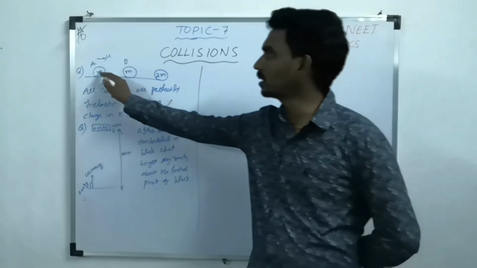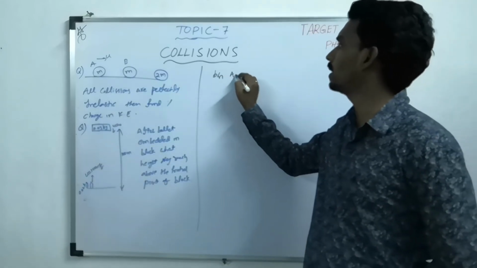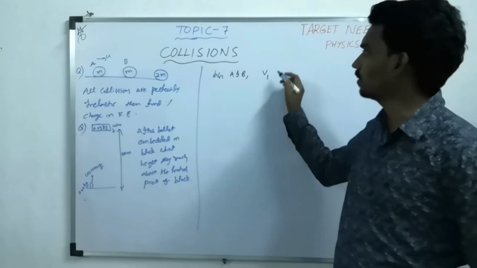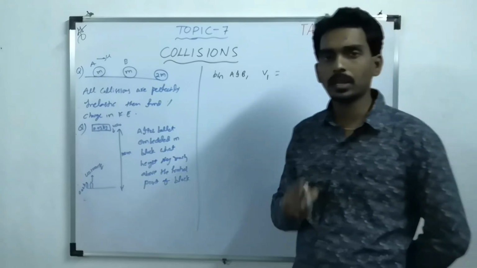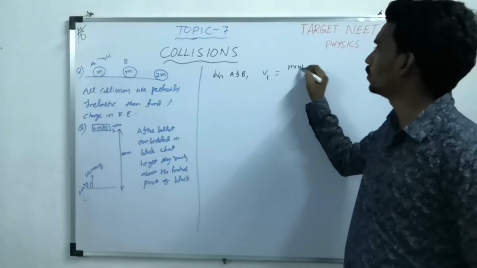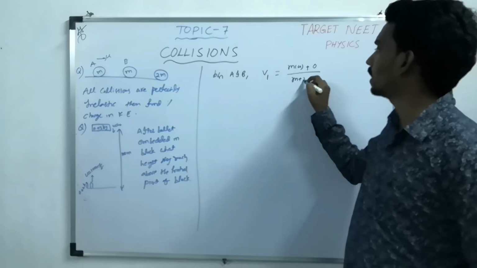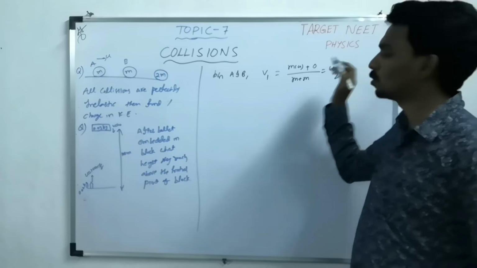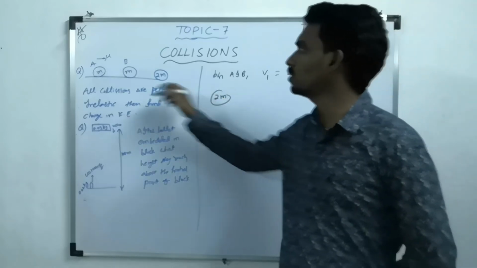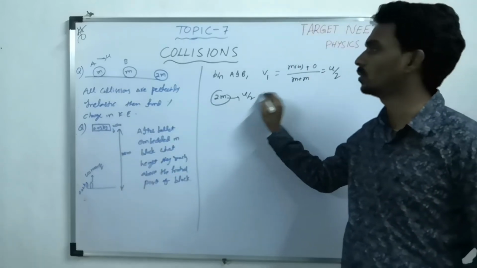Now you take the collision between m and m, first A and B. Between A and B, the speed after the perfectly inelastic collision will become (m1 v1, m into u, plus m2 u2, that is 0) by (m plus m). So what is the velocity? u by 2. Now these two masses are moving combinedly with this much speed, u by 2.